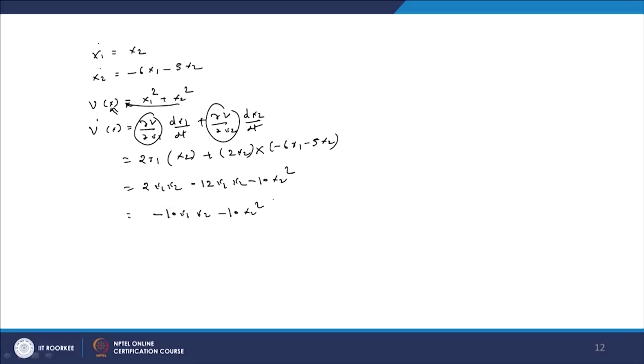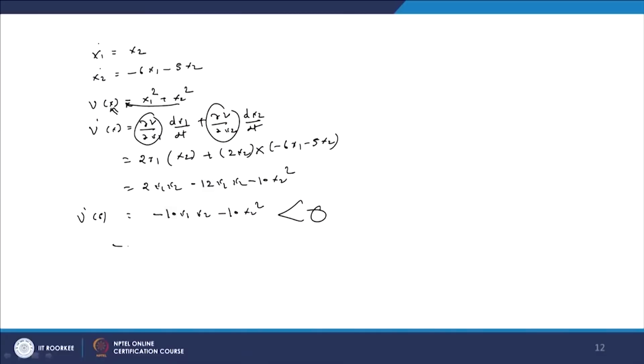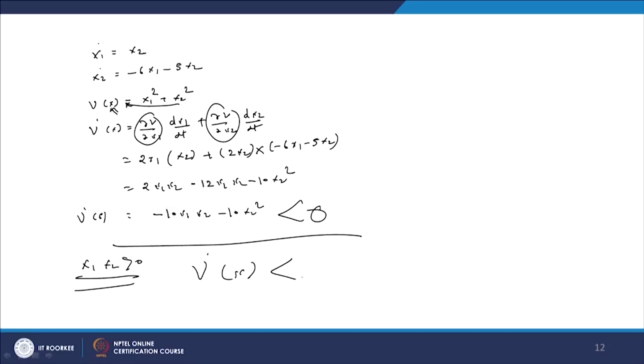Again you can take any positive values of x1 and x2, and you will find that v dot x is always less than 0, and we say that this is also a stable system.